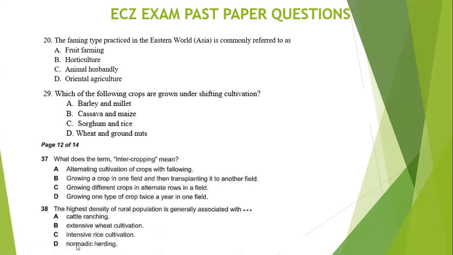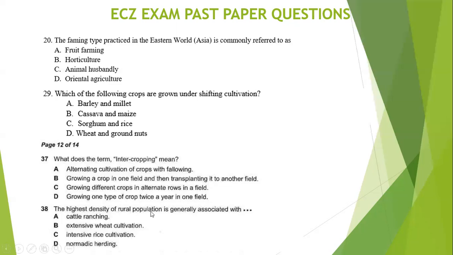Next question. The highest density of rural population is generally associated with cattle ranching, extensive wheat cultivation, intensive rice cultivation, nomadic herding. Now, I made mention to you to say, whenever you see high density areas, this is where you find intensive cultivation.